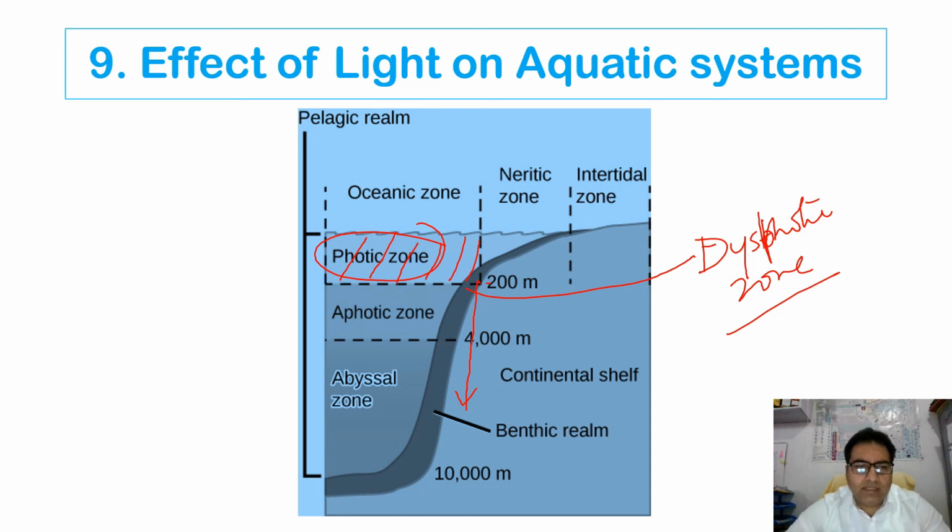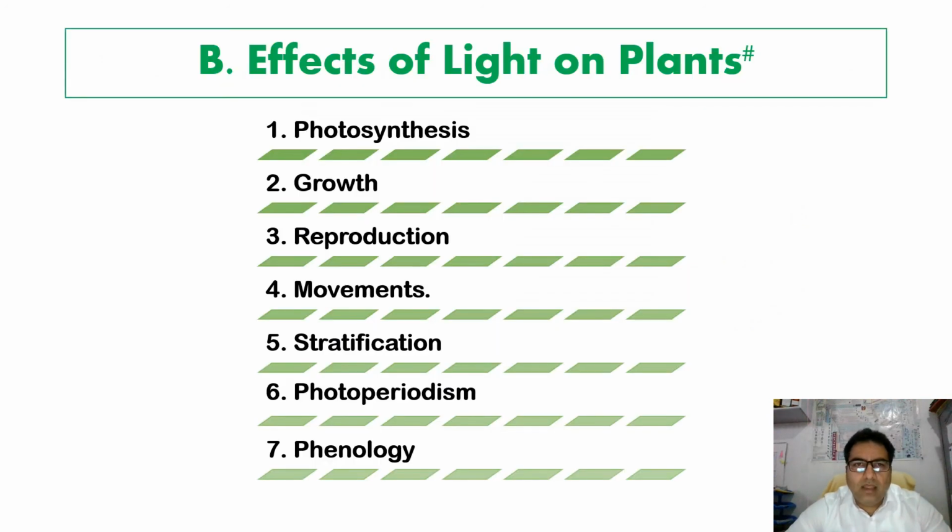And this is all for today, and next time we shall be dealing with the effect of light on the plants in a separate lecture. I hope that you are now well aware of the effect of the intensity of light on the animals. And next time we shall be dealing with another physicochemical or environmental factor which plays an important role, or has an effect on the animals.